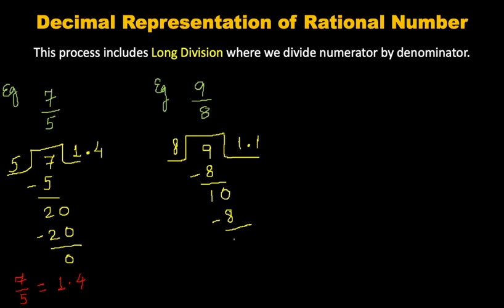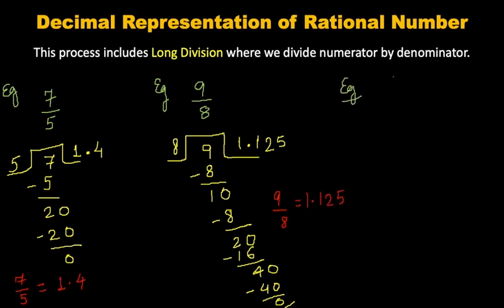It will leave a remainder 2. Automatically we will apply 0. 8 2s are 16. It will leave a remainder 4 and it will become 40 automatically, and we will apply 5. It is our desired answer. As the remainder becomes 0, 9 by 8 can be written as 1.125 as a decimal representation.